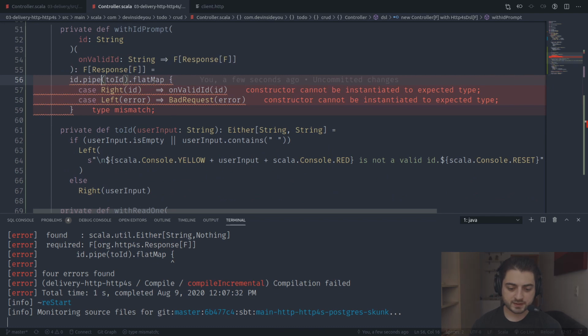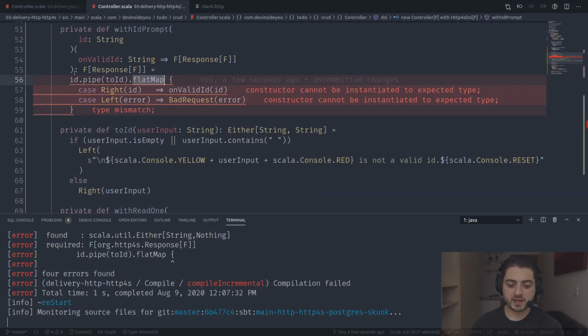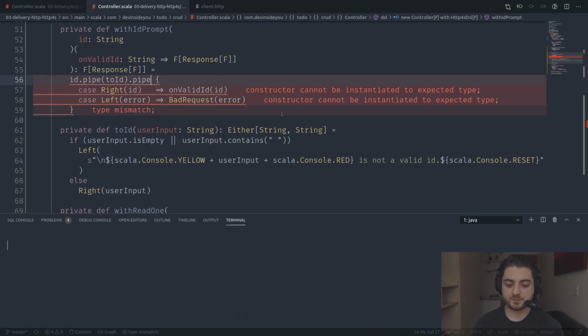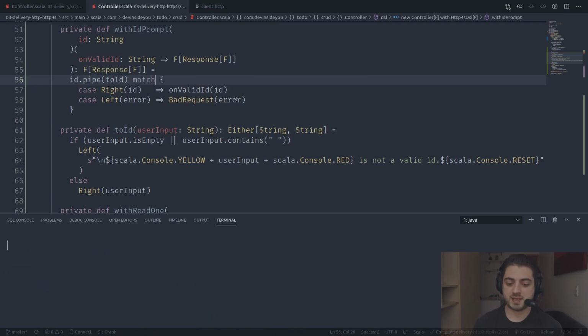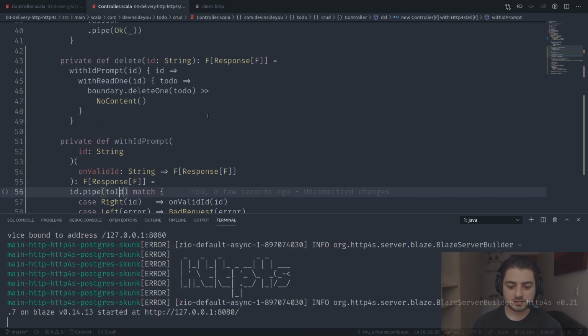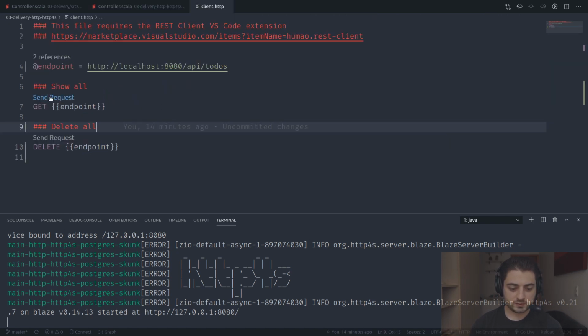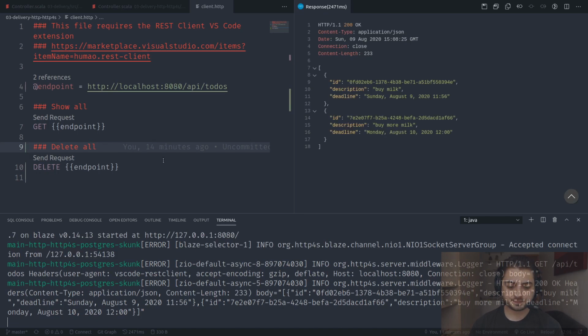Constructor cannot be instantiated to expected type. Why not? Oh yeah, I forgot to remove the flat map. Because now we don't have the ID prompt, which would give us an alpha string. Over here we already have the ID, so it's already a string, which is why I changed this map to a pipe. So this is also going to be a pipe, and the regular pipe is just a match. So we can also do match, exactly the same thing. Now we can delete by ID. I believe we actually have everything. If it compiles, then we can go and try it out. So if we do show all, and then we're going to go and, okay, how are we going to do this?